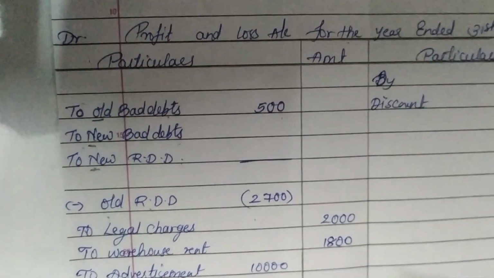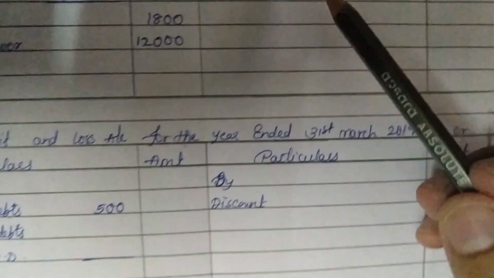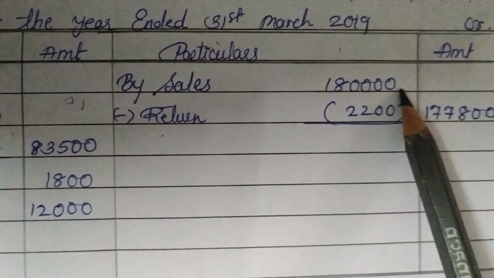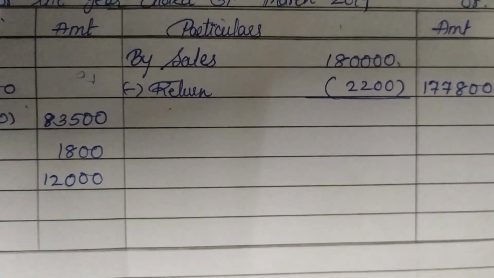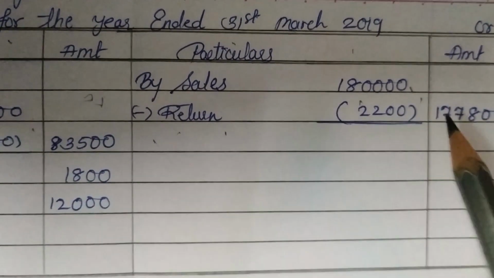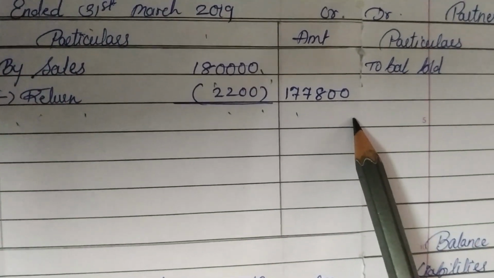I have just prepared the format so that easily I can put in all the amounts later on and solve my adjustment. Later you can see sales returns. Sales returns is given in the textbook, and I have just made it here. Sales, I have put from the credit side, that is 1,80,000 and less returns 2,200. So we will get the amount 1,77,800, correct?